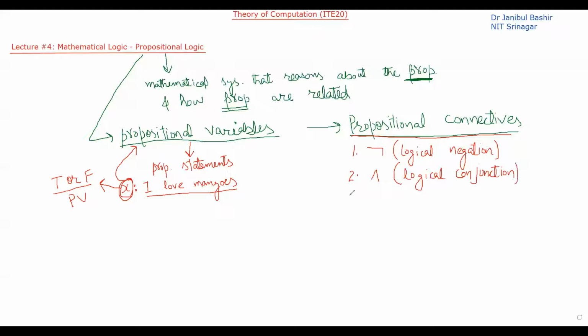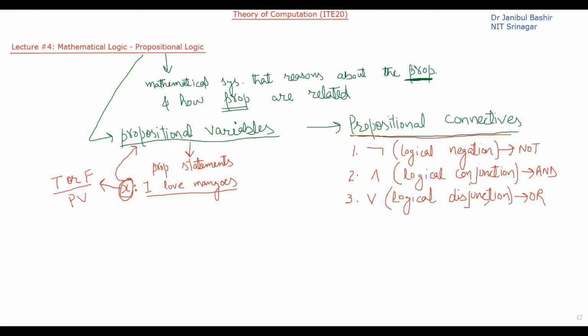And the third basic propositional connective is the or, also called logical disjunction, or we can say or.